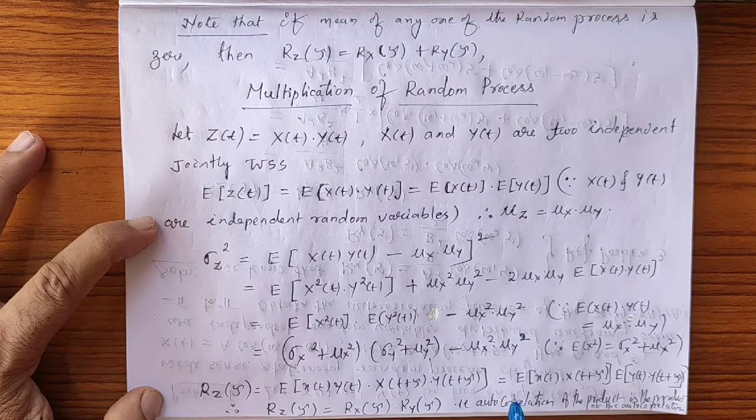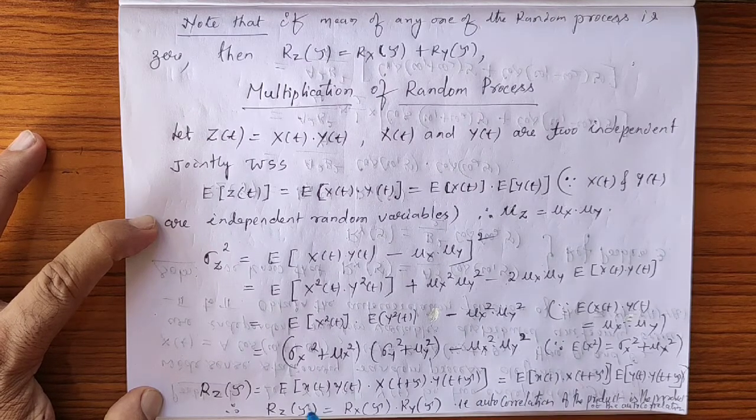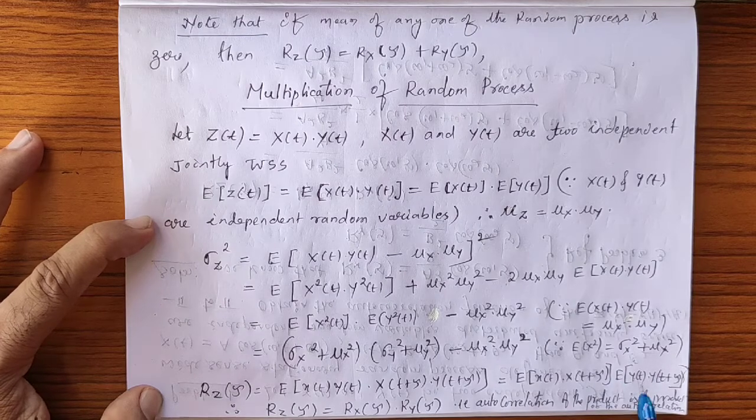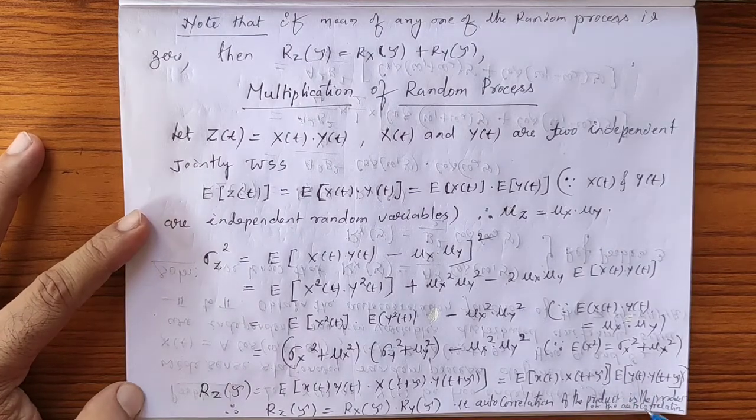So this is equal to, once again, because x of t and y of t are independent, you can write like this. I will combine these two, x of t into x of t plus tau, and y of t into y of t plus tau. Then I will take the expected value of both separately. We can do this because x of t and y of t are independent.